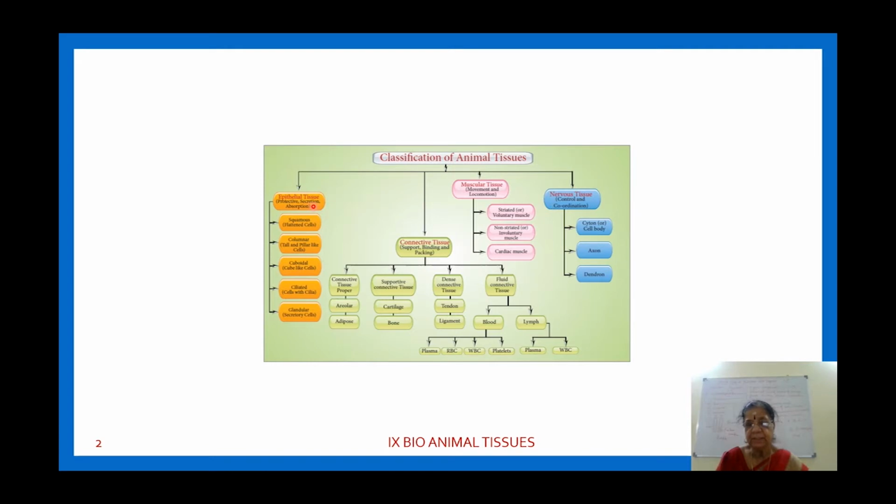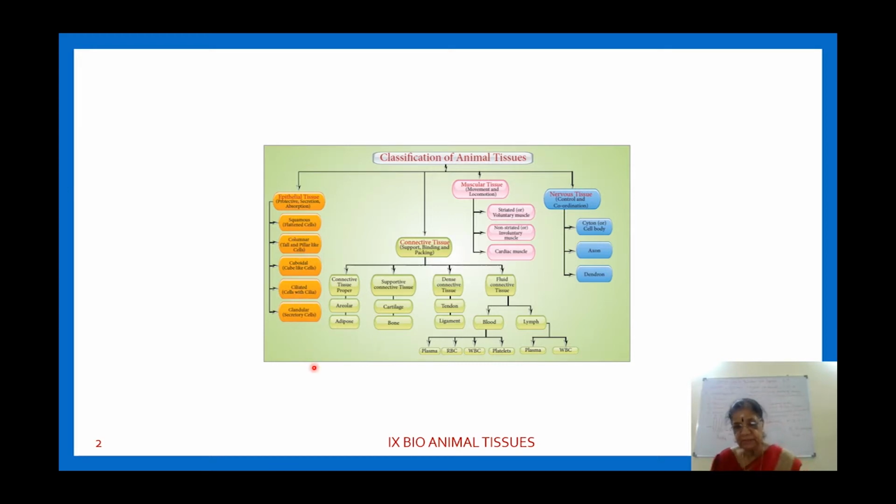Major categories: epithelial tissue, connective tissue, muscle tissue and nerve tissue. In epithelial tissue, what are the subdivisions? We have squamous epithelium, columnar epithelium, ciliated epithelium, cuboidal epithelium and glandular epithelium. I hope you remember all this. I repeat: squamous epithelium, cuboidal epithelium, columnar epithelium, ciliated epithelium and glandular epithelium. These are all epithelial tissues.